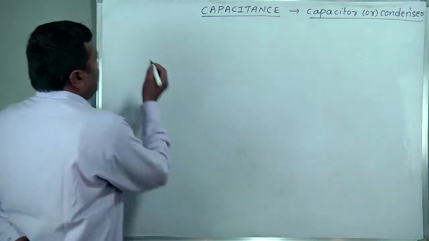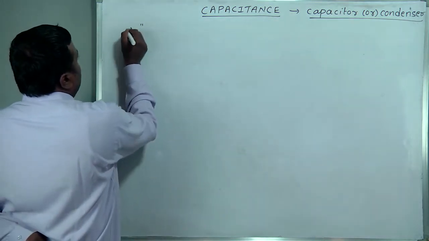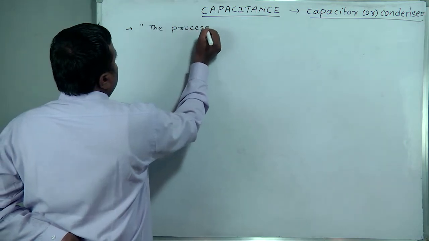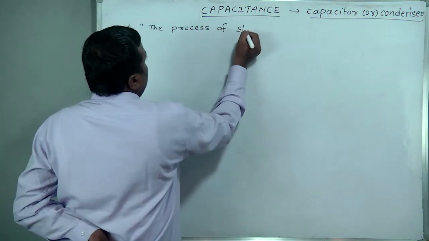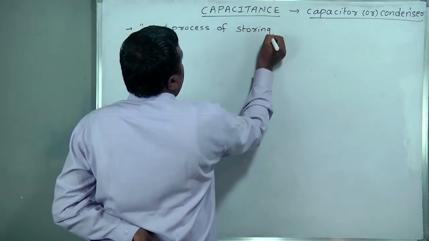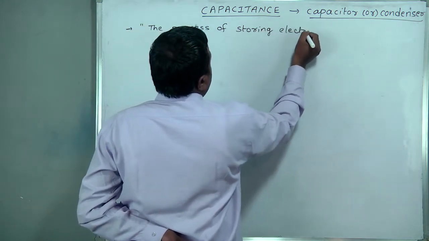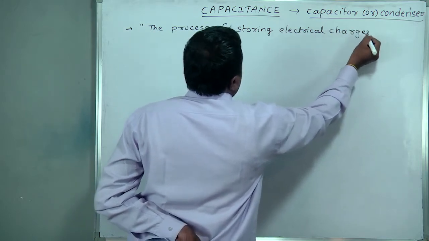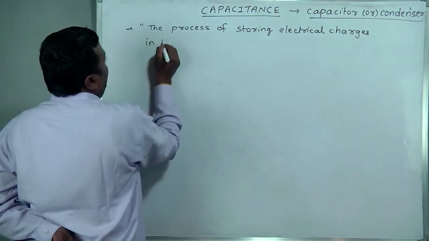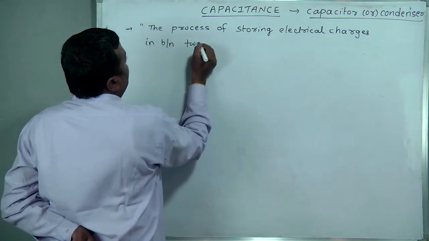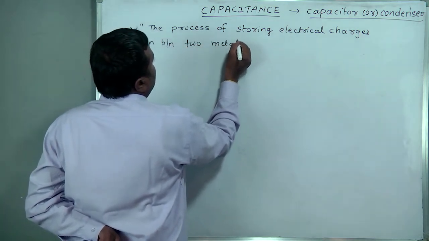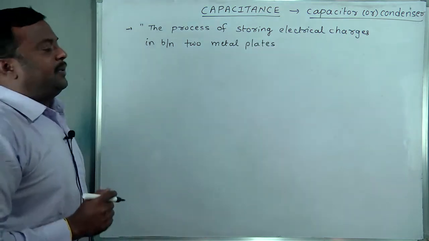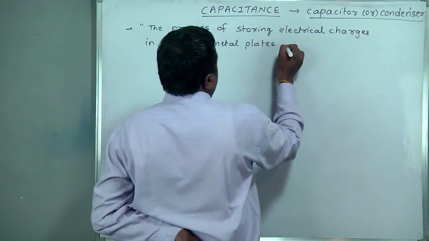So, a simple definition of capacitance: the process of storing electrical charges in between two metal plates is called capacitance.